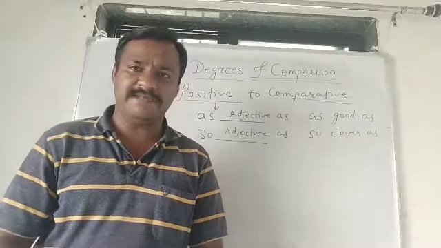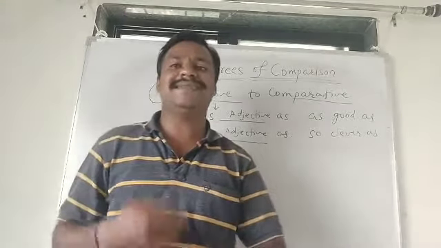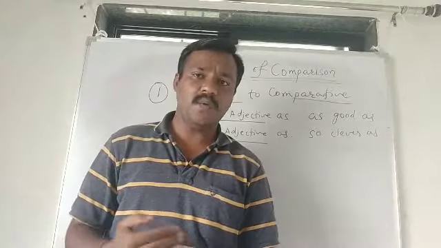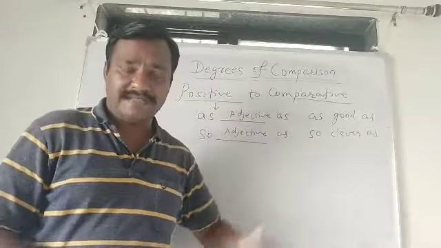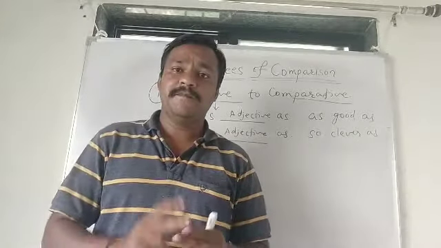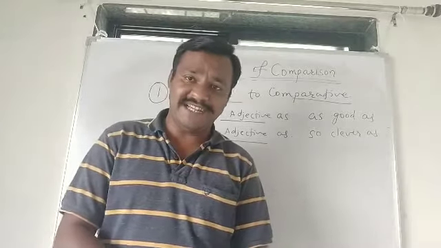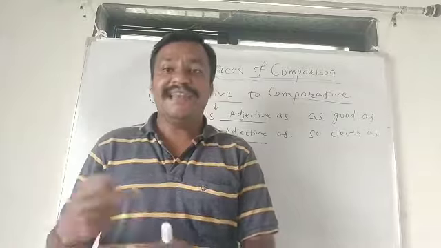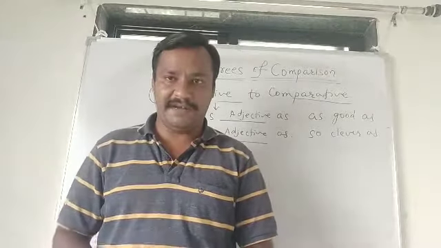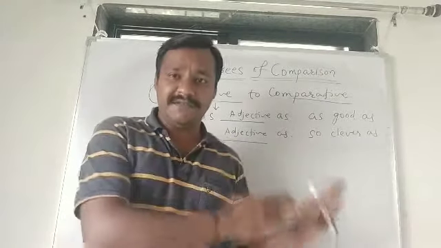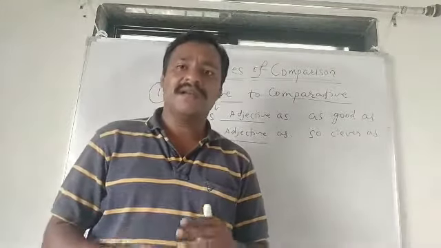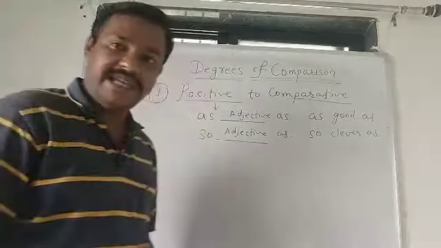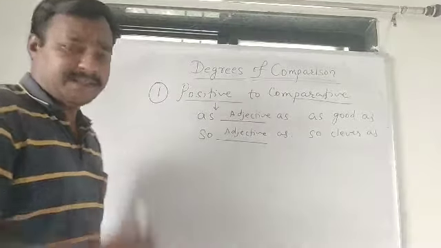In examples I will explain it, but you just understand the rules. What is the first rule? We have to identify the as, adjective, as or so, adjective, as. Second, if a sentence is given in positive degree, we have to change it into negative for making it comparative degree. If a negative sentence is given, then we have to change it into positive. Let's study with the help of some examples.